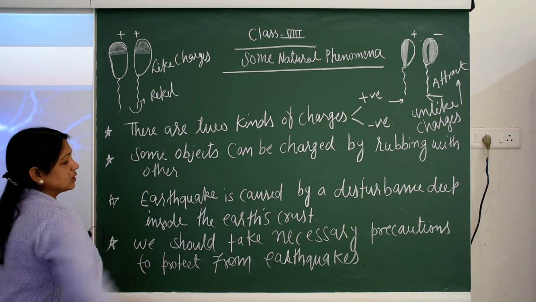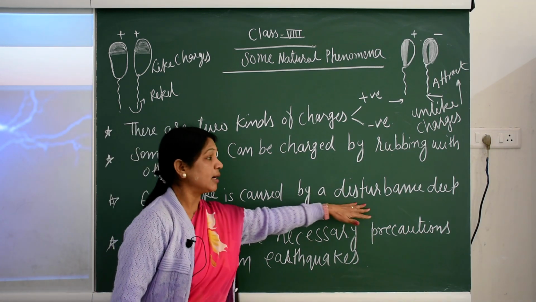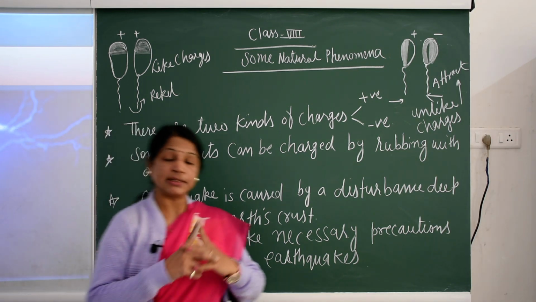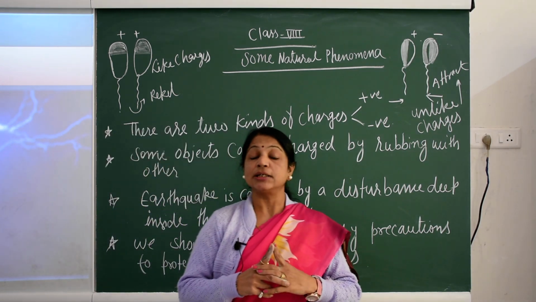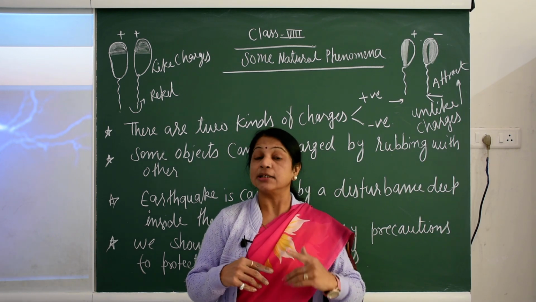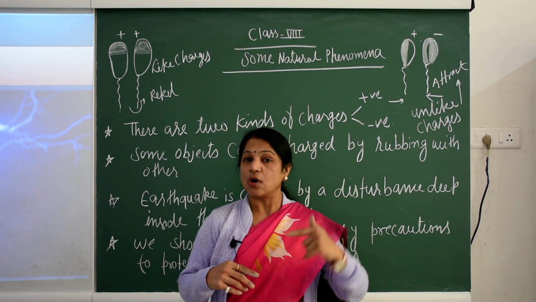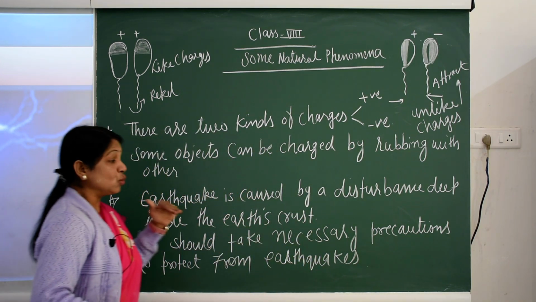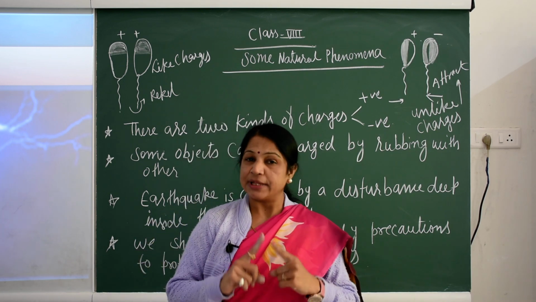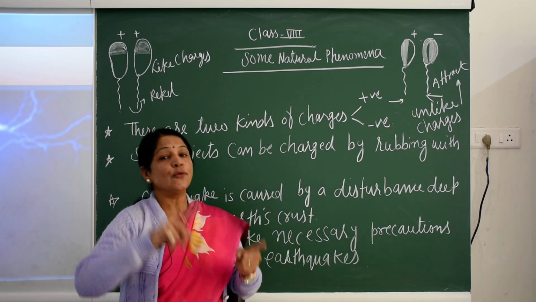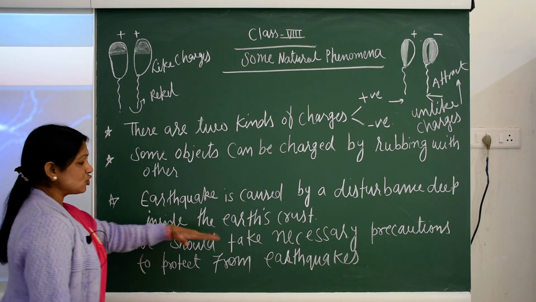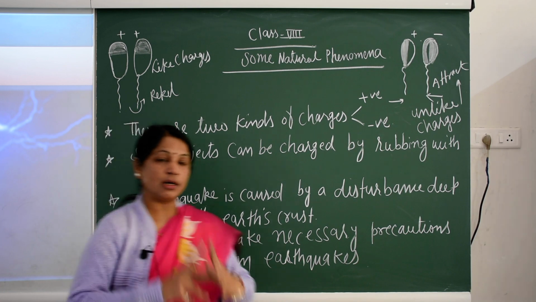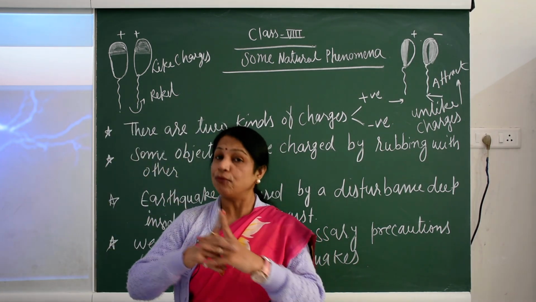Now further, we are going to see that an earthquake is caused by a disturbance deep inside the earth's crust. Either sudden shaking or sudden trembling is called an earthquake. Then what precautions should be taken to save our lives, we are going to see in the further video. So we should take the necessary precautions to protect ourselves from earthquakes. So let's see further.